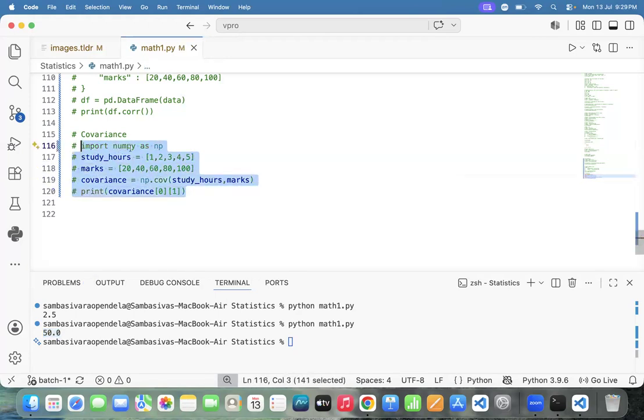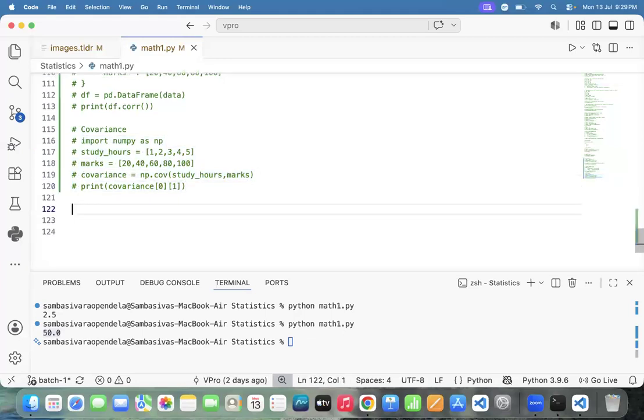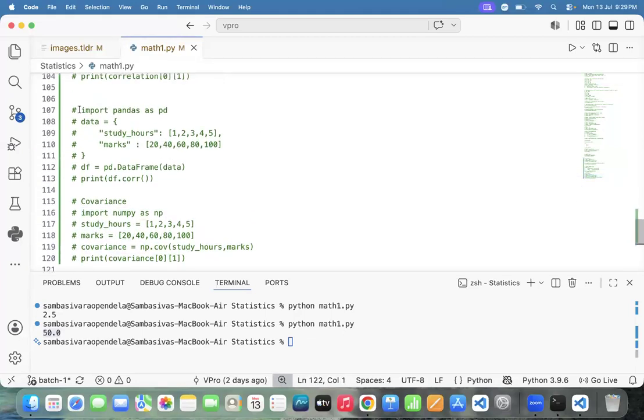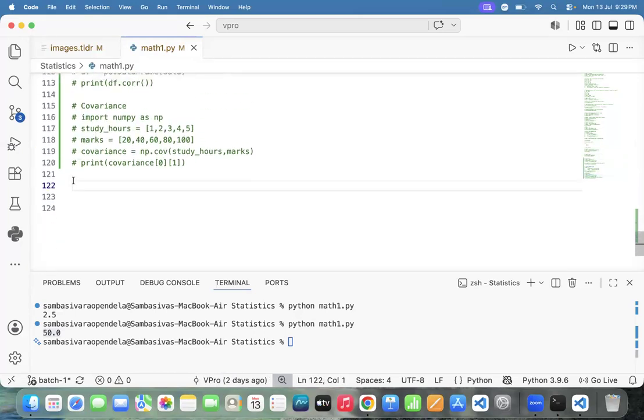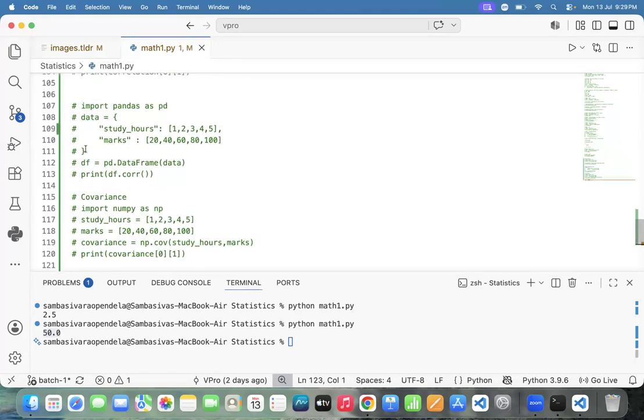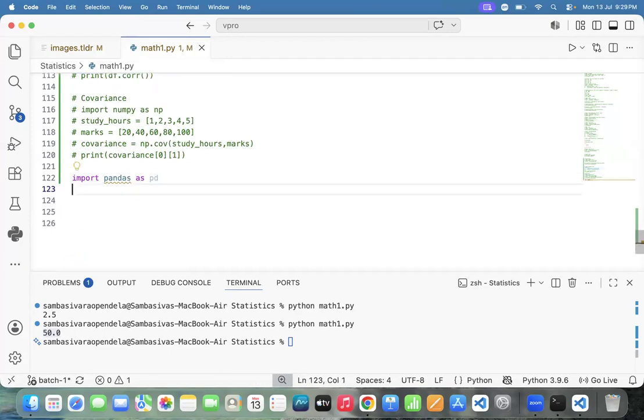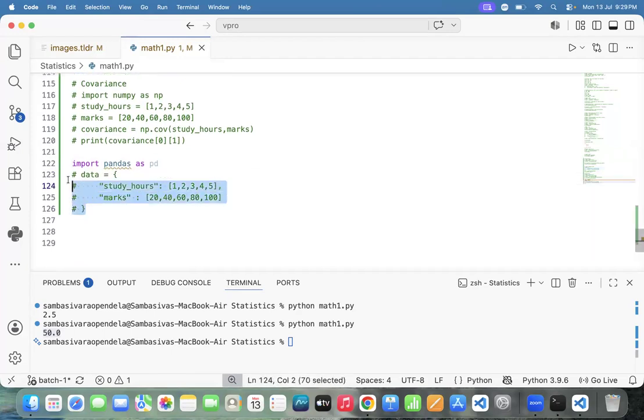Team, one more example we need to do. Let me do a similar kind of example, and we need to do it with the negative also. How to import pandas? Import pandas as pd. And how to take the data frame? Is it data or not? Yes, sir, this is the data here.